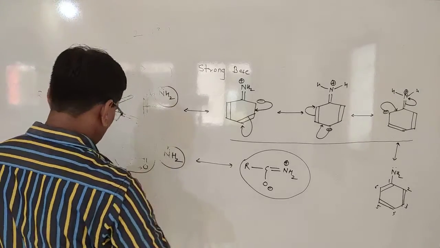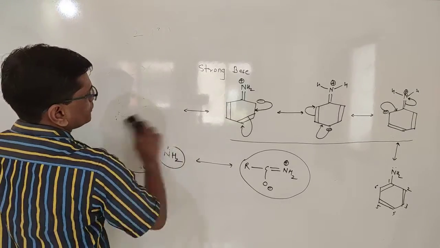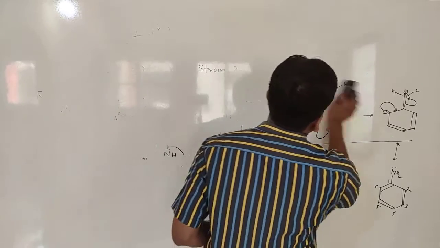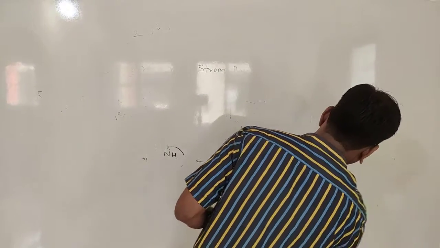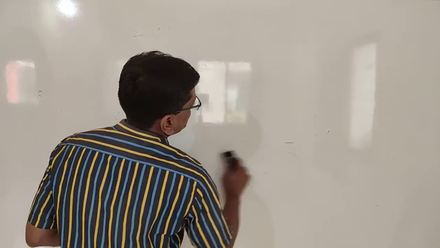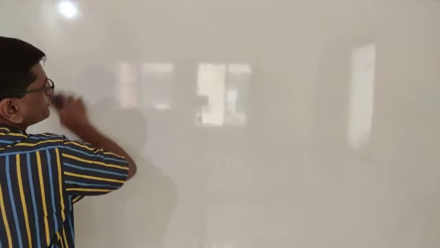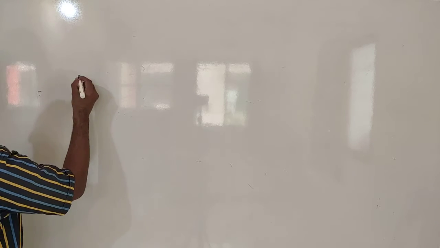Now we will discuss some more examples. Now we will consider the example of guanidine. Guanidine is strongly basic in nature.